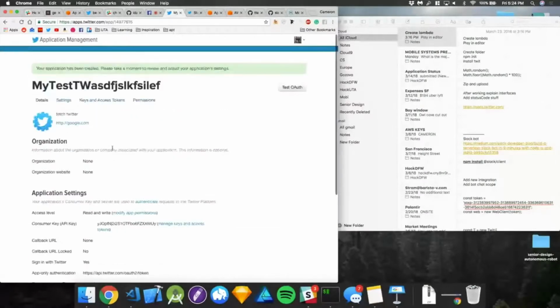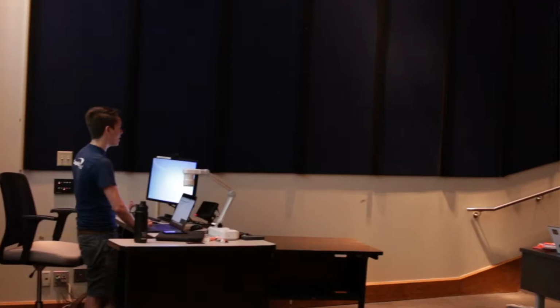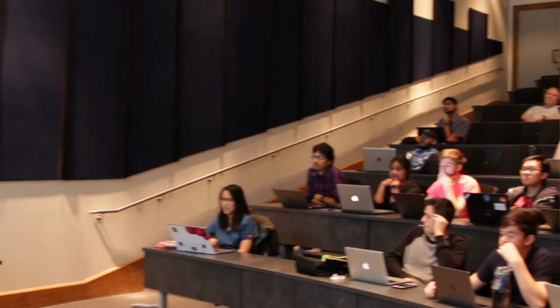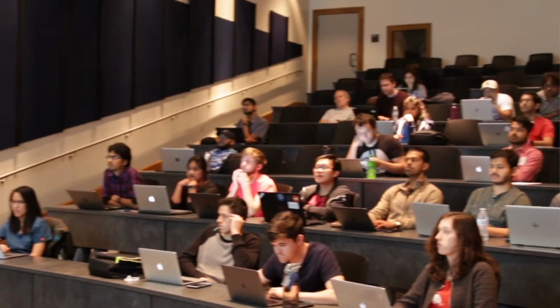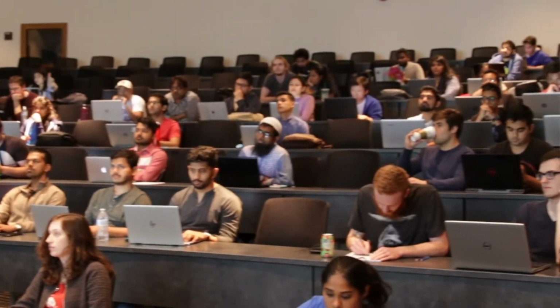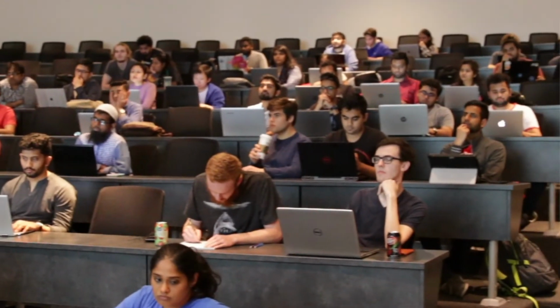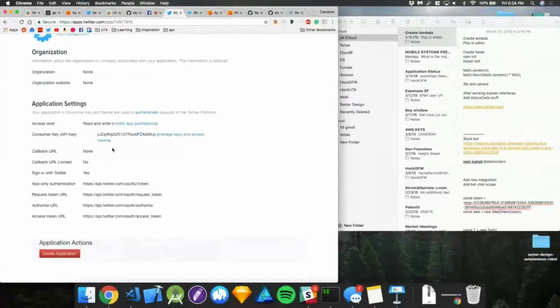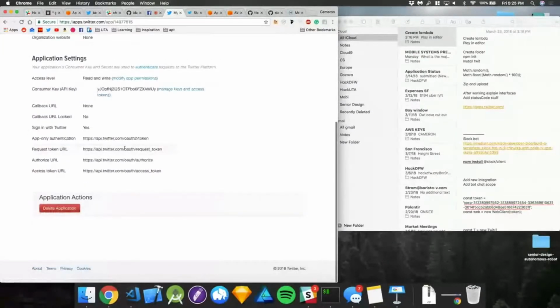So essentially, we have our app here. Basically what happened is, if you've ever signed in with Twitter or linked your Twitter account, that's basically what we just did. They have their own little app inside of Twitter, just like you can have Facebook apps, and we made our own little Twitter app. Let's not try and get banned from using that, but essentially we have all this stuff here.